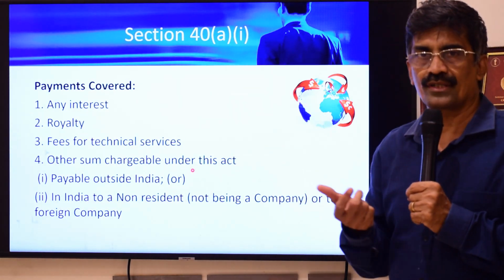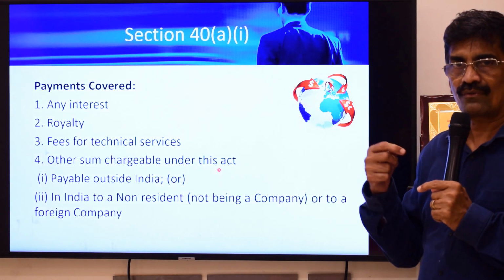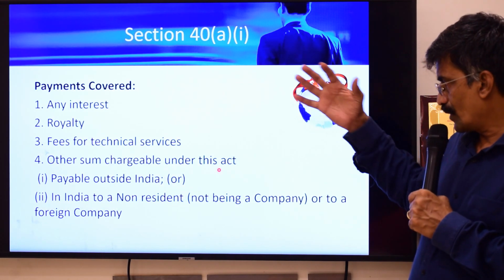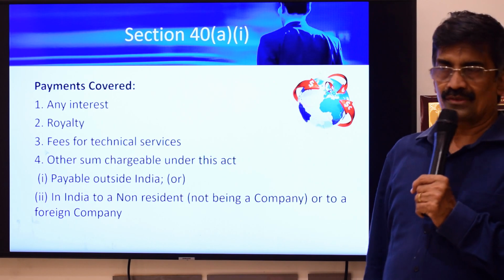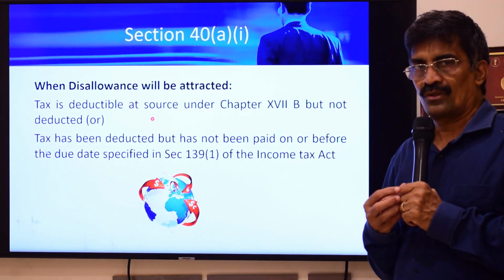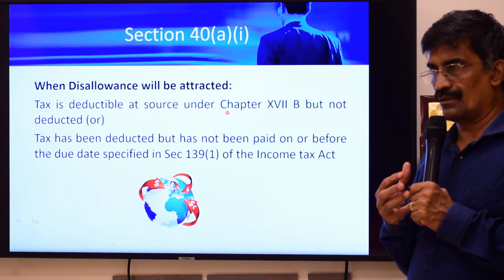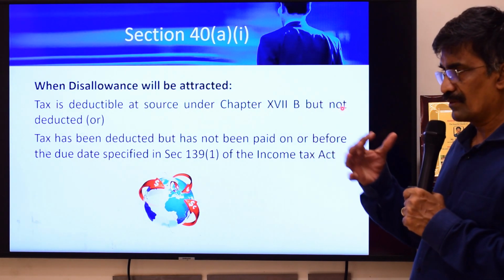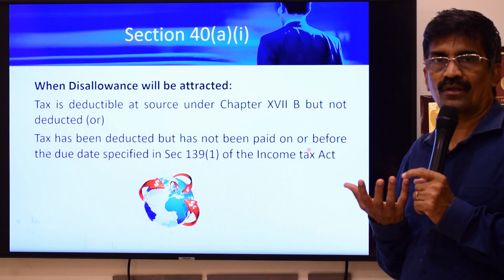If you make a payment outside India which is taxable in India, you have to deduct tax. If you don't do it, then 40I will provide for a disallowance. So when will disallowance be attracted? First, you should have deducted tax at source, but you have not done so. So that's the first point: deductible, but you have not deducted.